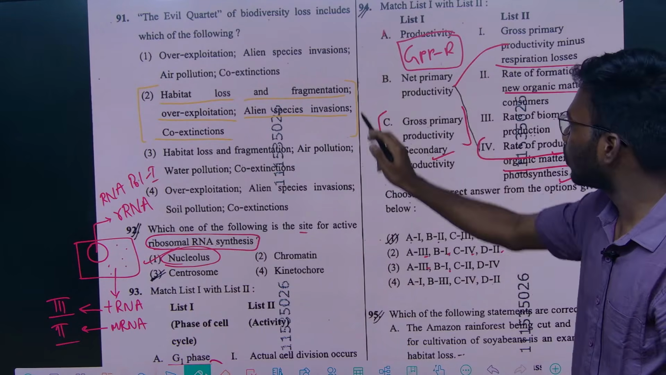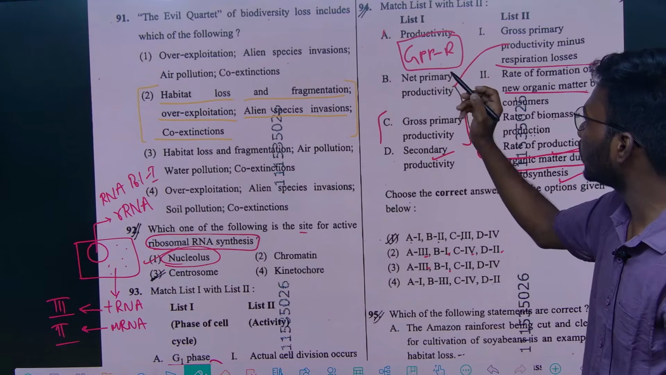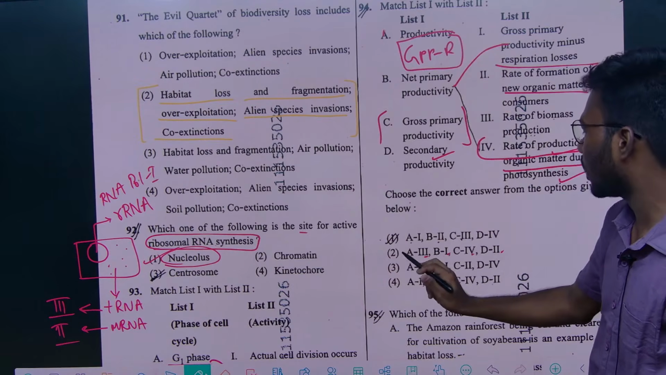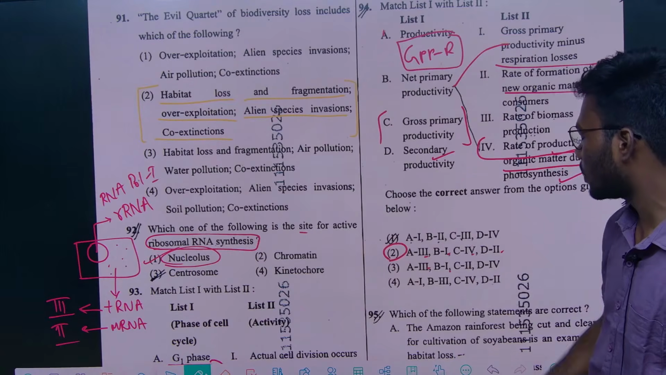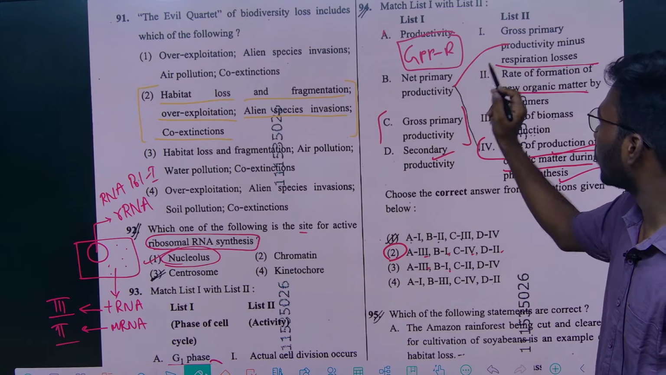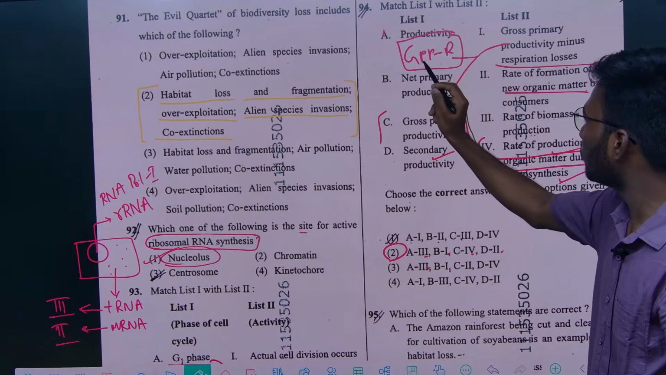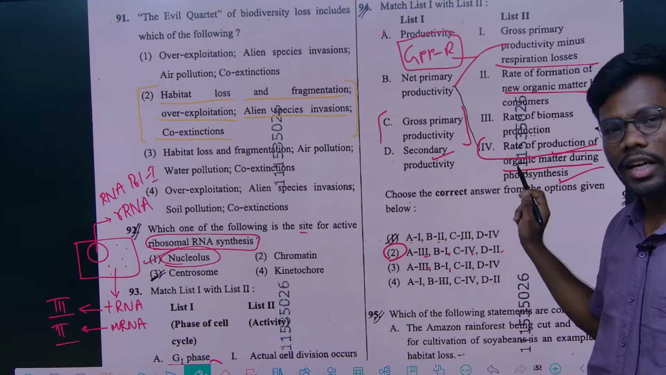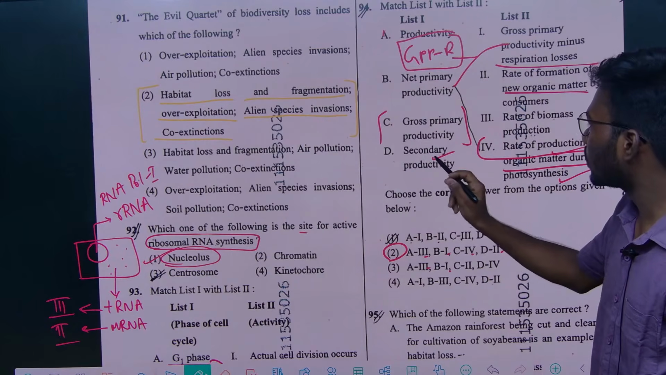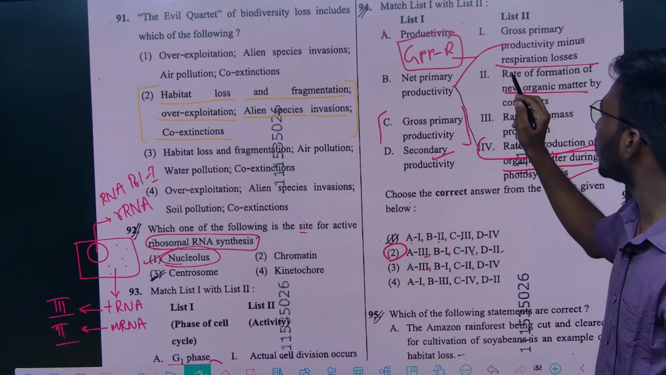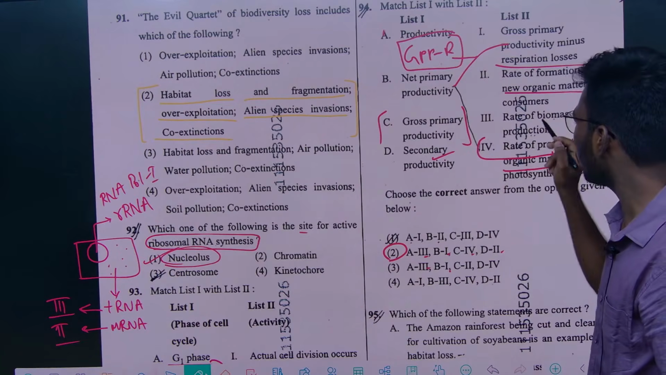From the 4 options, by eliminating and selecting 2 options, you can easily answer. Here the option is 2. So net primary productivity is GPP minus R. R is nothing but respiratory loss, and GPP is the rate of production of organic matter during photosynthesis, and secondary productivity is the rate of formation of new organic matter from consumers.